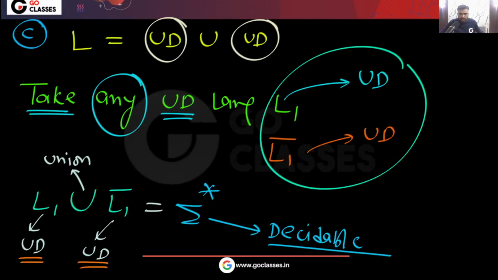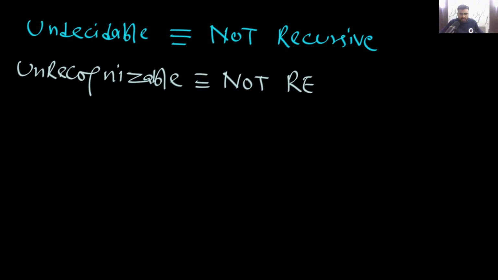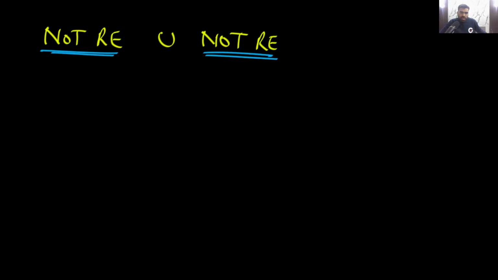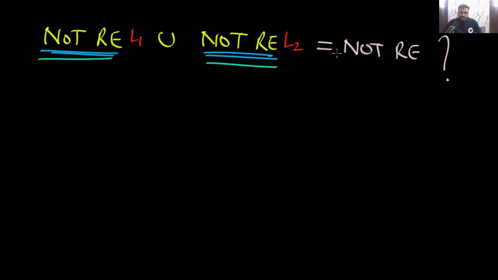Now, one more simple variation I'm asking: can I say not RE union not RE will definitely be not RE? Let's assume there is a language L1 which is not RE, and a language L2 which is not RE. Can I say their union will definitely be not RE? No, that is also not correct.